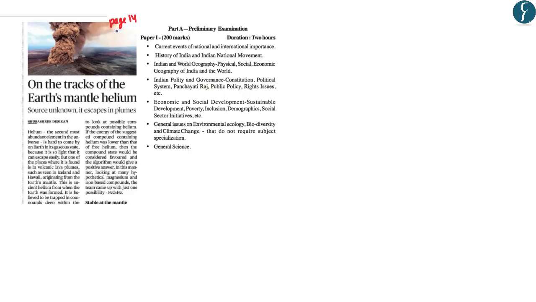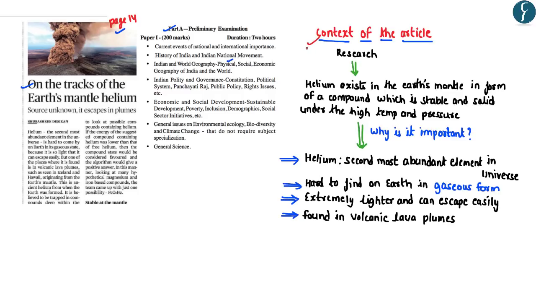Now the next article appears on page number 14 of the Science and Technology section of the Hindu newspaper. The title of the article is On the Tracks of Earth's Mantle Helium. This particular article shall be important from the perspective of prelims under the subsection Physical Geography. Now this particular article has appeared in the newspaper because a recent research has shown that the helium element exists in the Earth's mantle in the form of a compound which is considered to be quite stable as well as solid. This is because deep down the Earth's surface, the temperature as well as pressure is considerably higher, because of which the helium exists in a stable and solid form.